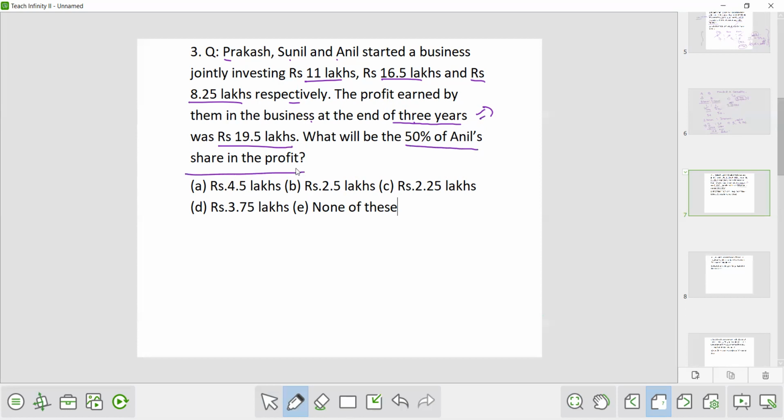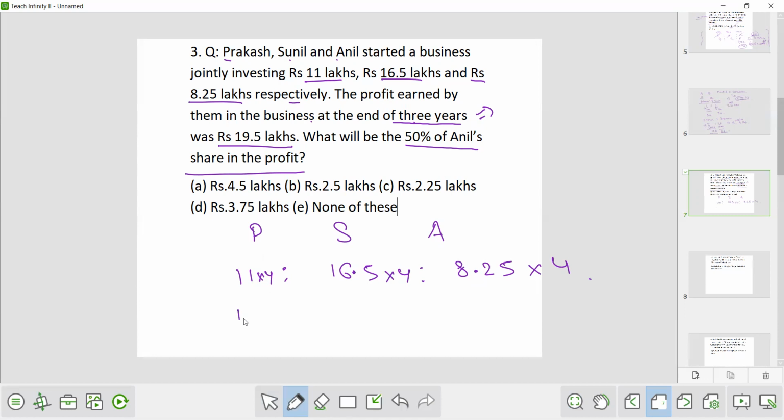Now the profit will be divided in the ratio of their investment. So let's say Prakash P, Sunil S, Anil A. They invested 11 lakh is to 16.5 lakh is to 8.25 lakh. Now we will take the ratio of their investment and in that ratio the profit will be divided. So how to solve it? Here it's 16.5 and here it's 8.25. Whenever any number comes with .25 or .5, just multiply it by 4. It will become a whole number. If you multiply here by 4, you will multiply here also by 4 and here also by 4.